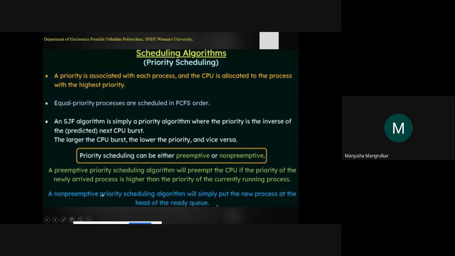Now, a non-preemptive priority scheduling algorithm will simply put the new process at the head of the ready queue, right? If a new process arrives and it has the highest priority, that new process will get the first chance, and then the next processes will get the CPU whenever their turn comes. That is the non-preemptive, as it is going on in order.